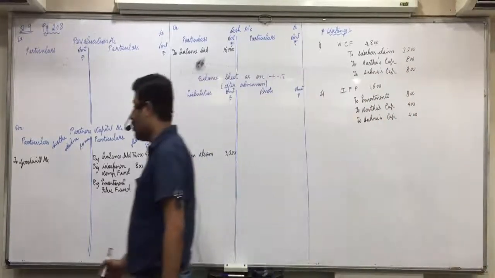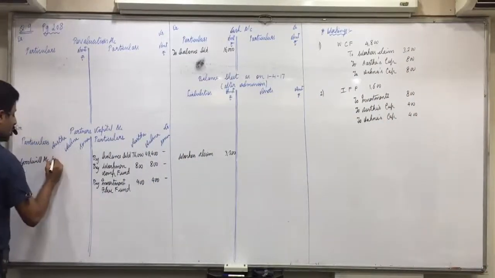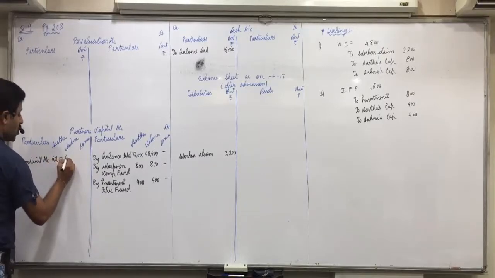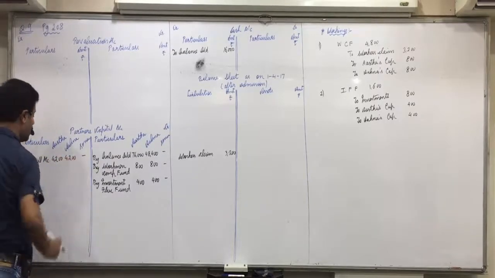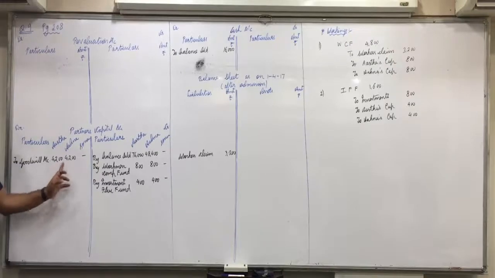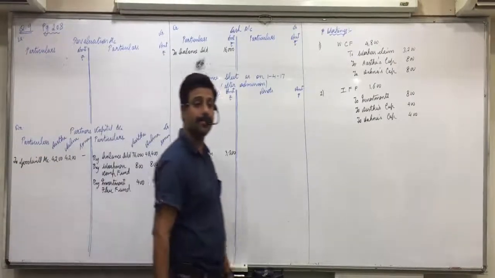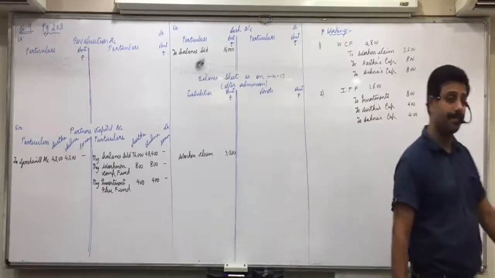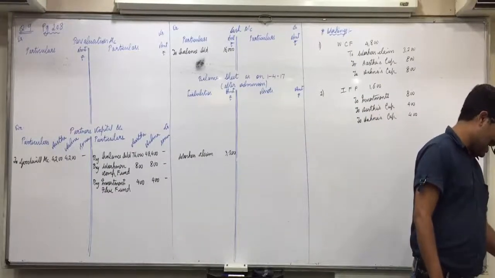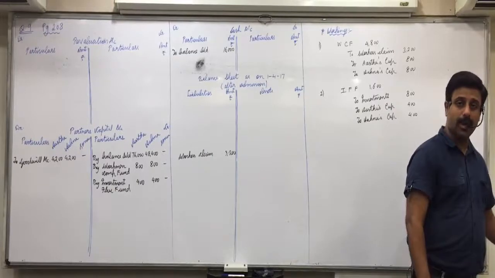8,400 will be distributed in equal ratio, so 4,200 and 4,200. 8,400 into 1 by 2, 8,400 into 1 by 2. Did all of you understand this? Any confusion so far? Then the cash balance we have already written. Okay?